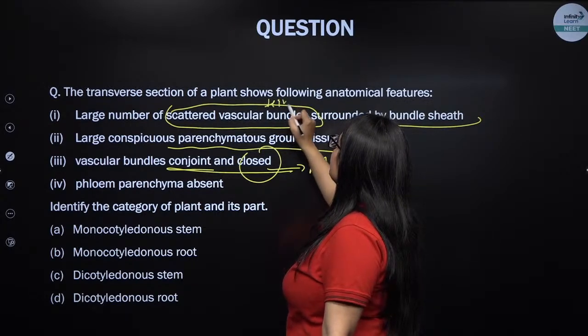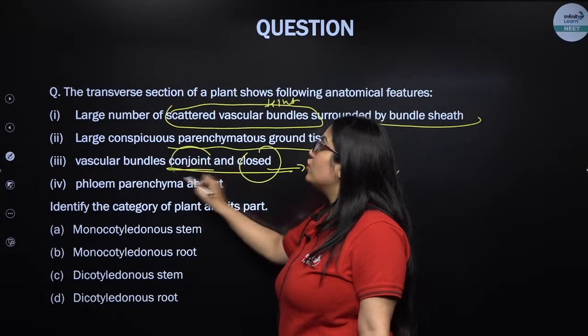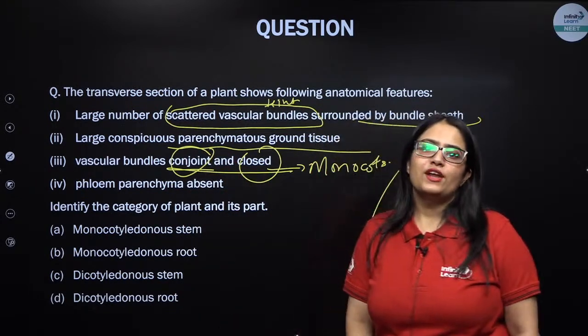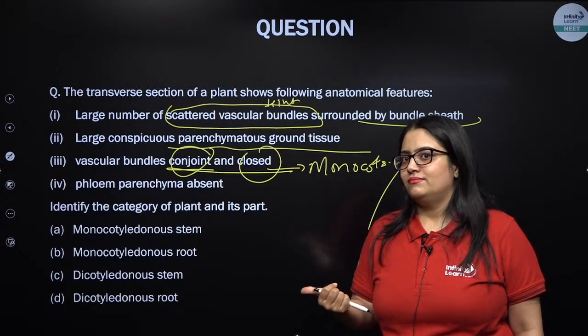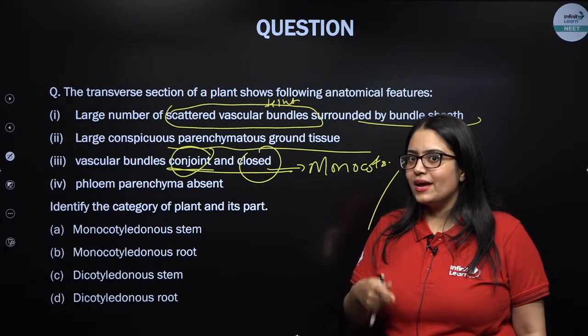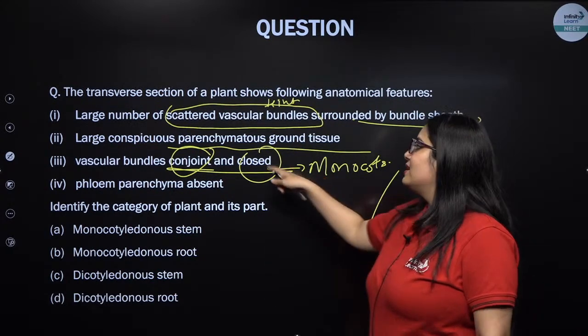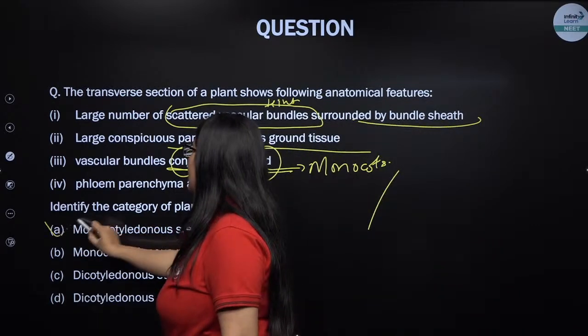Hint number 2 is they are monocots. Hint number 3, conjoint. Right now I have explained conjoint is in stem and closed is monocot stem, right? So conjoint in stem, but whose stem? Monocot stem, because the vascular bundle is closed. So monocot stem is the right answer.